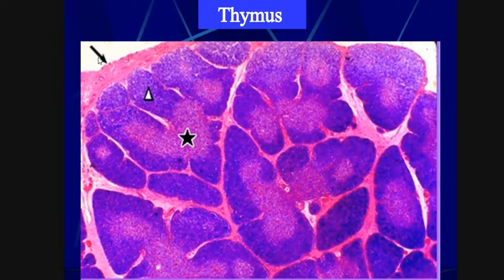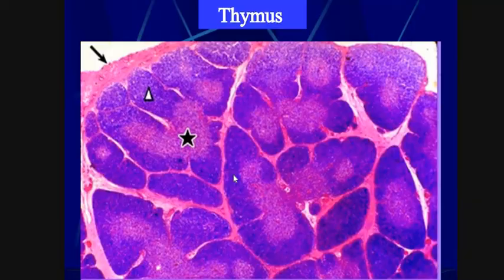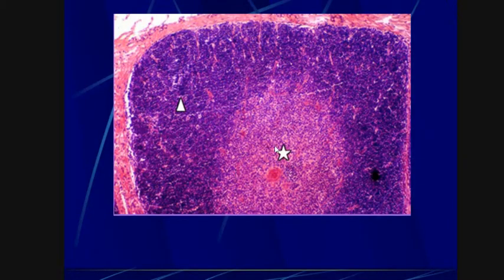And this is the outer covering of the thymus. This is a single compartment. This is medulla and this is cortex. This is the outer boundary of the lobule.